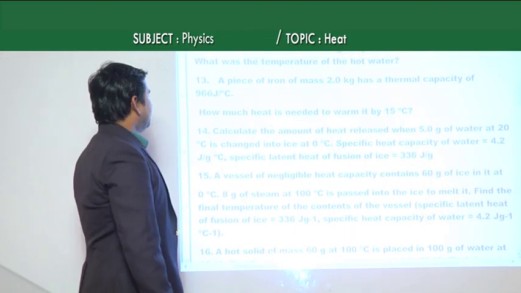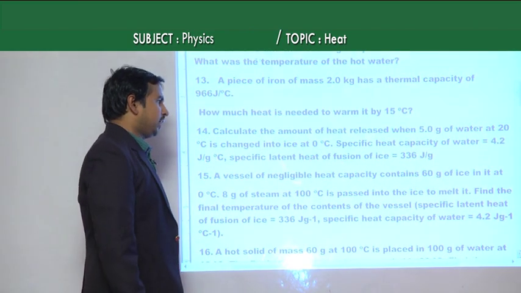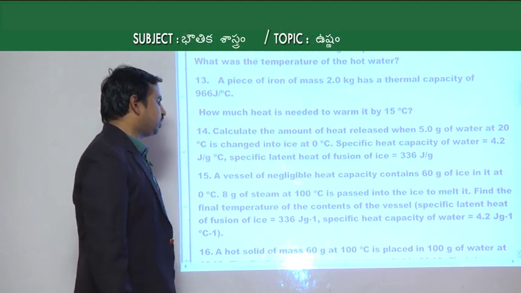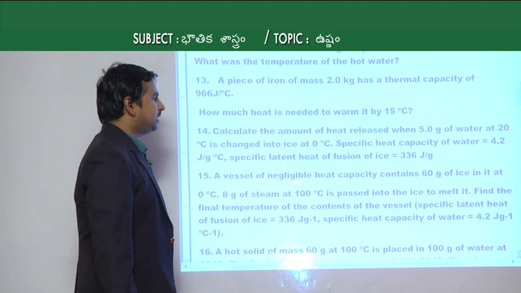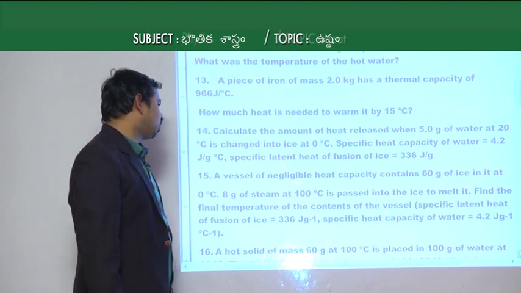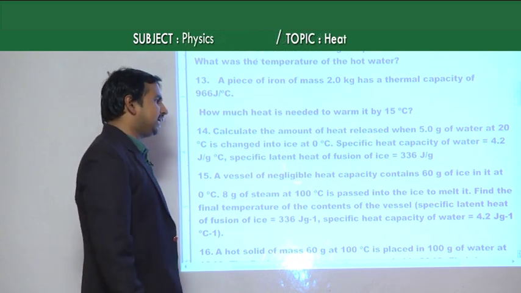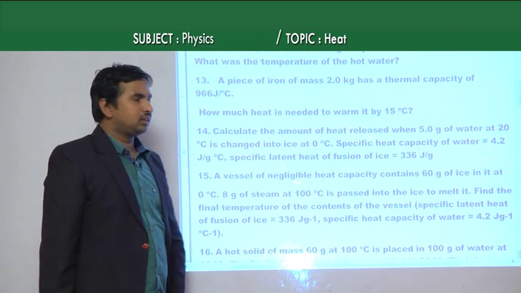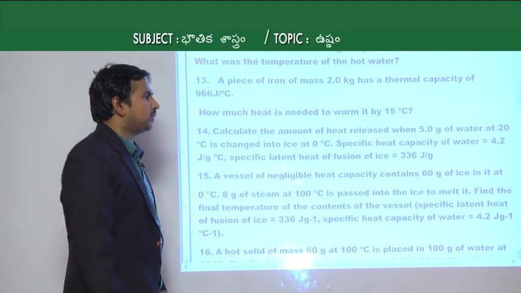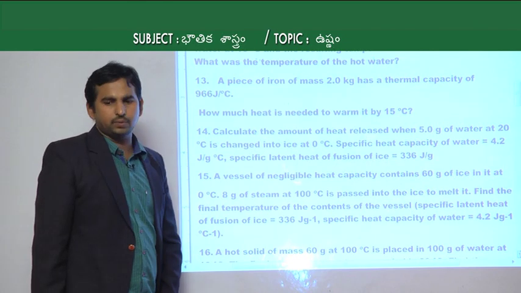Of which the 14th one, if you see: calculate the amount of heat released when 5 grams of water at 20 degrees Celsius is changed into ice at 0 degrees Celsius, given specific heat of water is 4.2 joule per gram degree Celsius and specific latent heat of fusion of ice is 336 joule per gram. That is, the amount of heat energy required when 5 grams of water at 20 degrees Celsius is changed to ice.